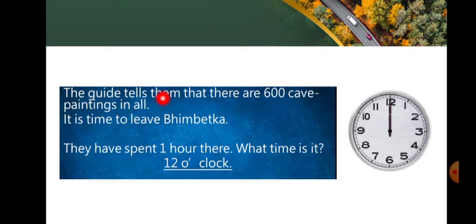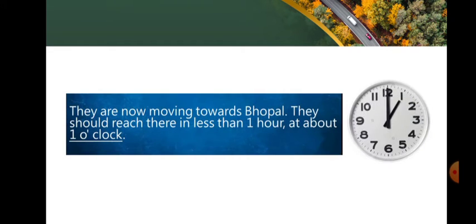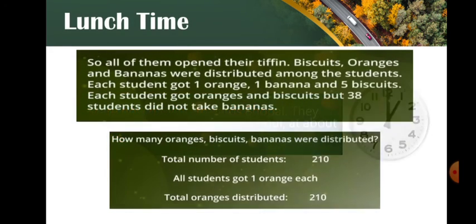The guide tells them that there are 600 cave paintings in all. It's time to leave Bhimbetka. They have spent 1 hour there. What time is it? Yes, it is 12 o'clock. They are now moving towards Bhopal. They should reach there in less than 1 hour, or at about 1 o'clock.